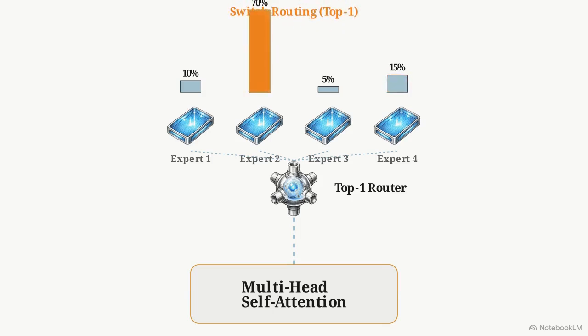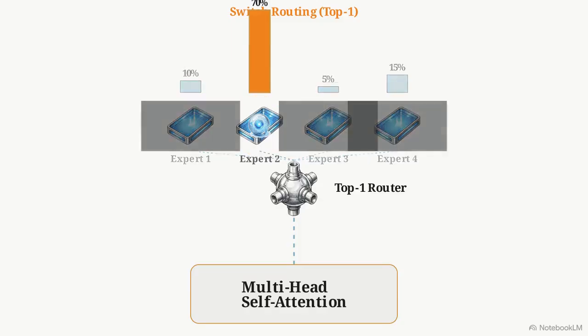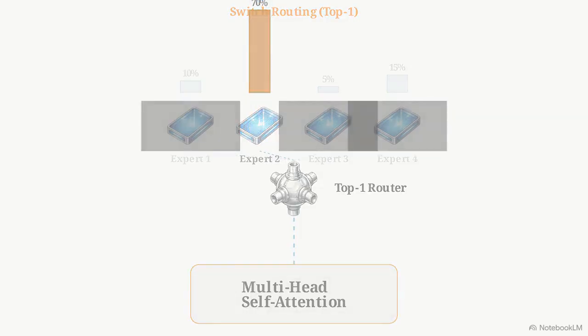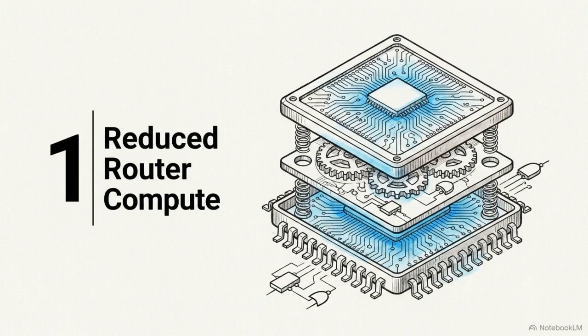In classic mixture of experts routing, the network sends each token to the top 2 experts. Switch transformers use top-1 routing. The router sends each token to exactly 1 expert, snapping to the single highest probability match, leaving the other expert lanes completely dark. Sending tokens to a single expert creates 3 compounding engineering wins.